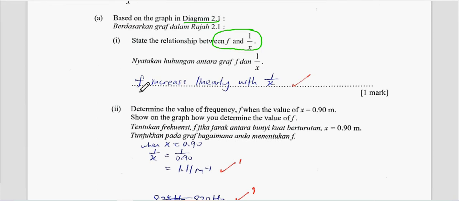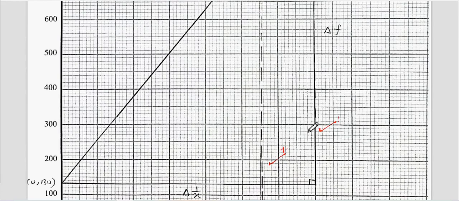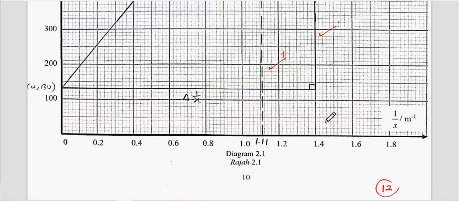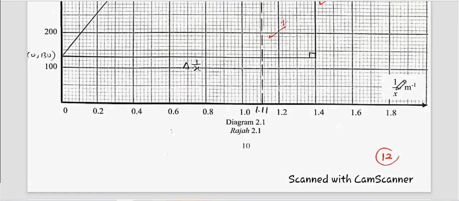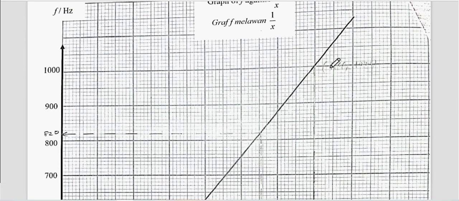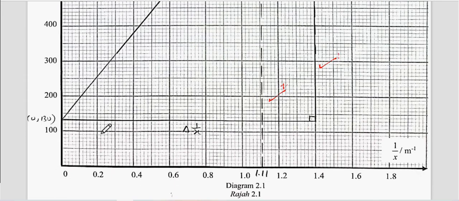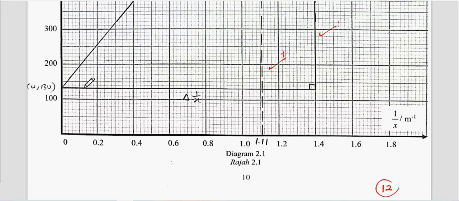The answer is, f increases linearly with 1 over x. Is it correct or not? Come, let's look at the graph. So this is the graph, see? This is 1 over x, and the vertical axis is f. You can see it is obviously a straight line graph, but does it come from the origin? No, not from the origin.